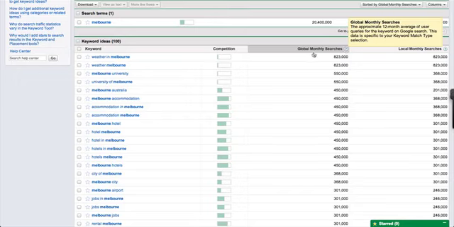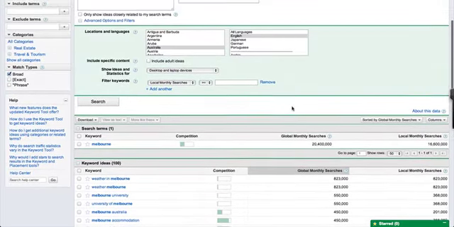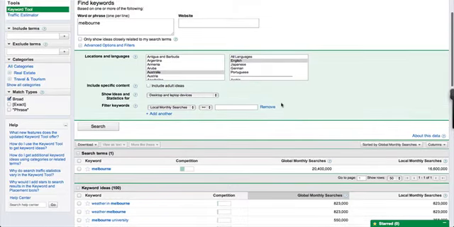Now here's the trick. Here's the thing that you need to be very wary of when you use this particular search, these processes. Over here on the left hand side you'll see match types.